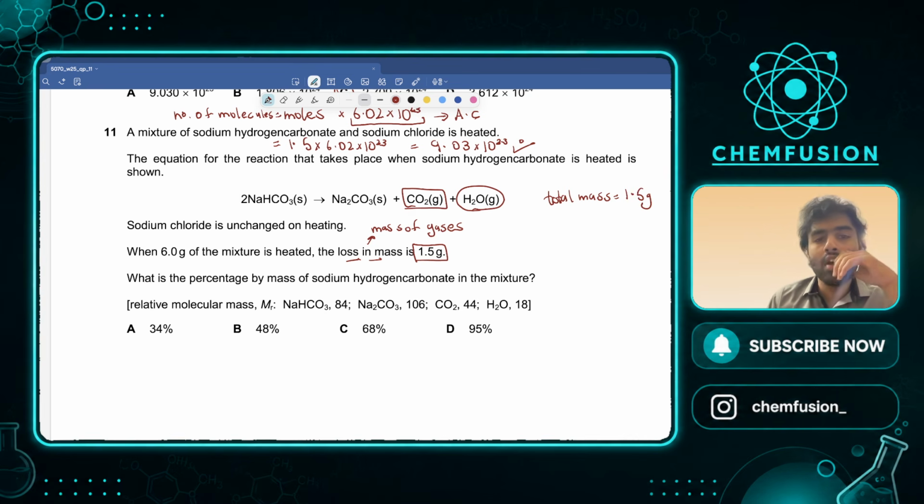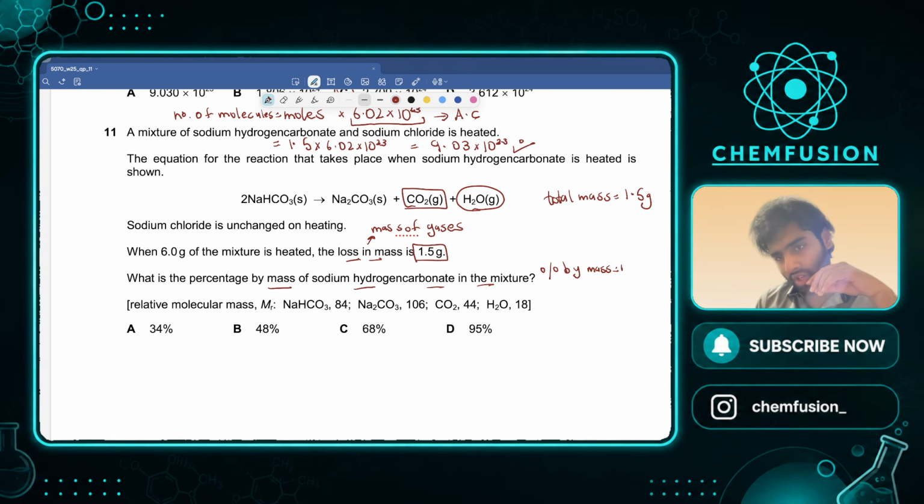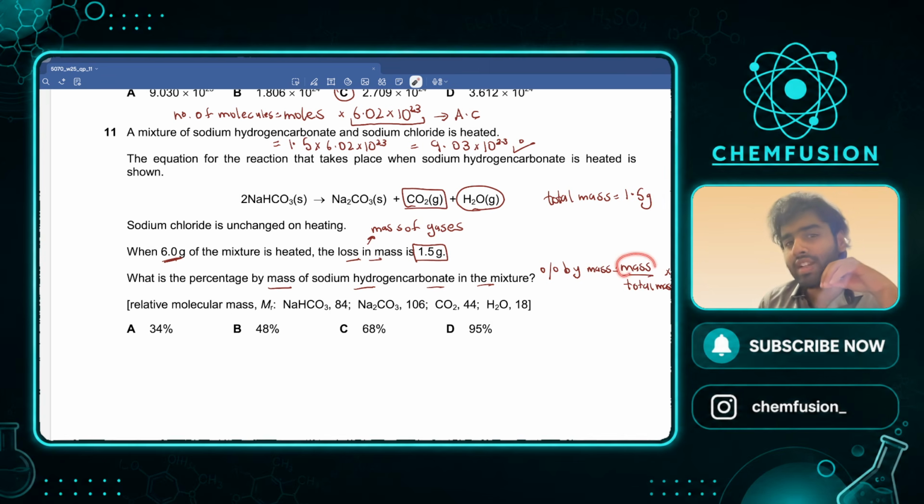Okay. What is the percentage by mass of sodium hydrogen carbonate in the mixture? Percentage by mass would mean mass of sodium hydrogen carbonate over total mass into 100%. We are given the total mass. The total mass is 6 gram. What is the mass of sodium hydrogen carbonate? How can we figure that out? We need to calculate it. Moles निकाल के, ठीक है? And then we will be able to get percentage by mass.